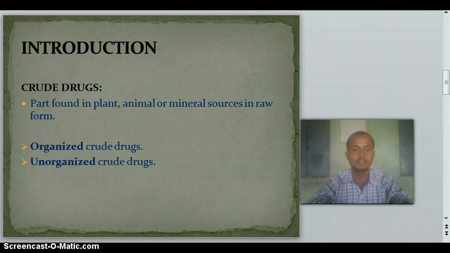So crude drugs are of two types according to the presence of cellular or tissue structure. Firstly, organized crude drugs, for example leaf, root, rhizome, etc. Then secondly, unorganized crude drugs, for example juices, pastes, gums, etc.